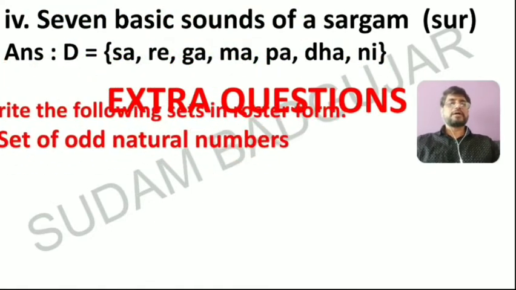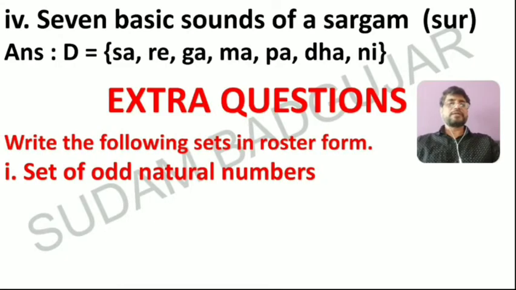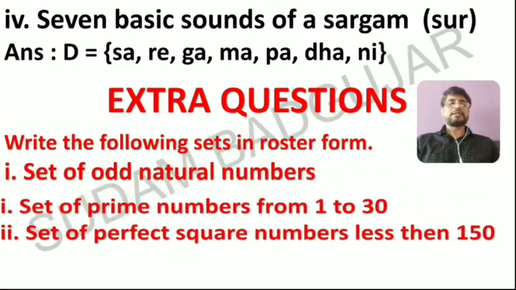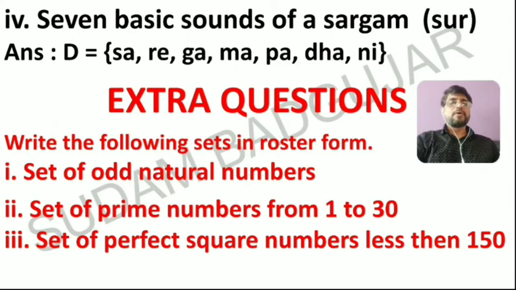Now next, this is for assignment, for practice. Write the following sets in roster form. First, the set of all natural numbers. Second, the set of prime numbers between 1 and 30, all prime numbers between 1 and 30, not only even prime. Previously it was even prime, but here you have to collect all primes from 1 to 30. Third, the set of perfect square numbers less than 150. You know perfect square numbers: 1, 4, 9, 16 in this way. You have to collect all perfect square numbers.